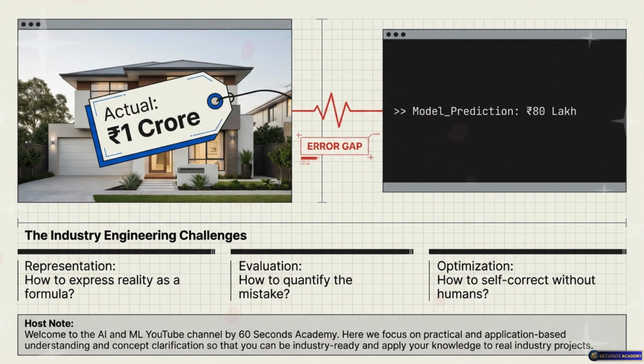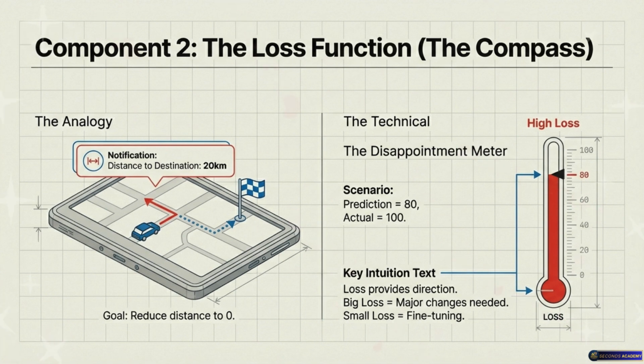Now, the student takes a test. It predicts a price. It says, I think this house is 80 lakhs. But the real price is 1 crore. The student is wrong. Very wrong. And this brings us to the second crucial part of our loop, the feedback loop. In technical AI terms, we call this the loss function.